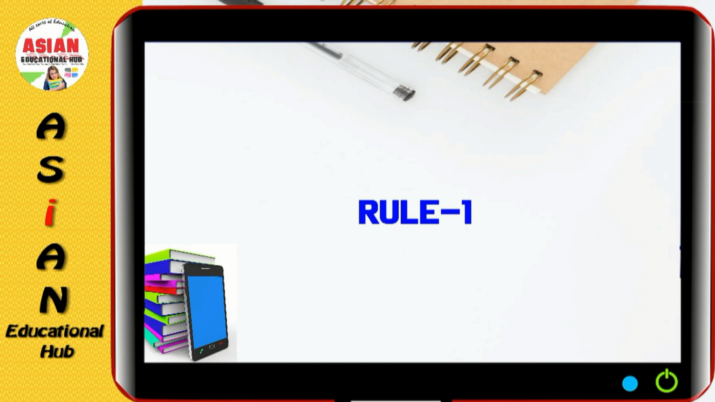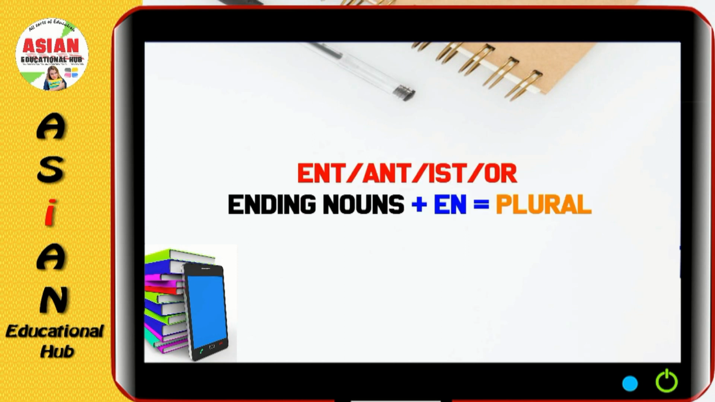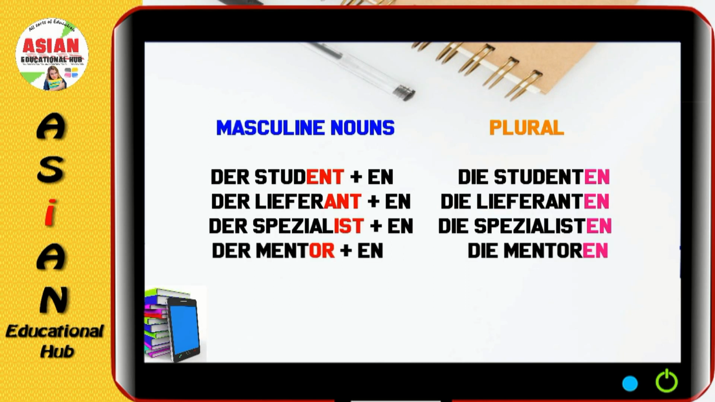First rule is: ent, ant, ist or or ending nouns plus en equal to plural. So we have to make plural by adding en. For example, we have here der Student. This Student ends in ent, so we have to just add en. So the plural of der Student is die Studenten.